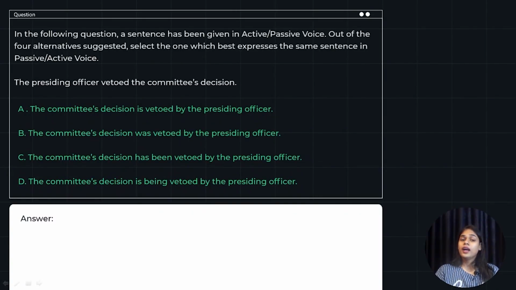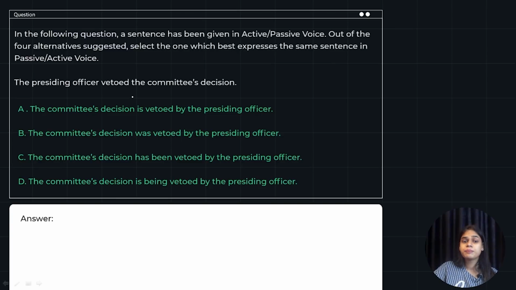Okay. Let's start off with the answer now. The presiding officer vetoed the committee's decision. All right, so the presiding officer vetoed the committee's decision. A, the committee's decision is vetoed by the presiding officer. The committee's decision was vetoed by the presiding officer. The committee's decision has been vetoed by the presiding officer. Or the committee's decision is being vetoed by the presiding officer.